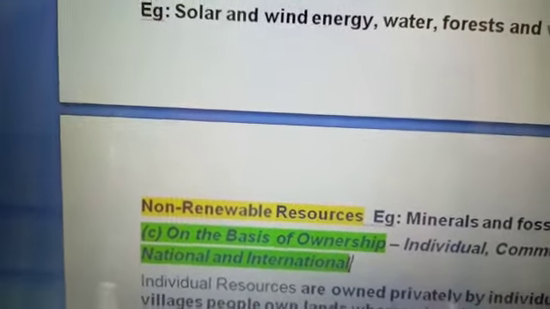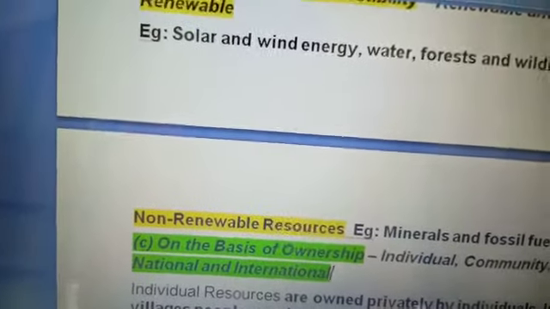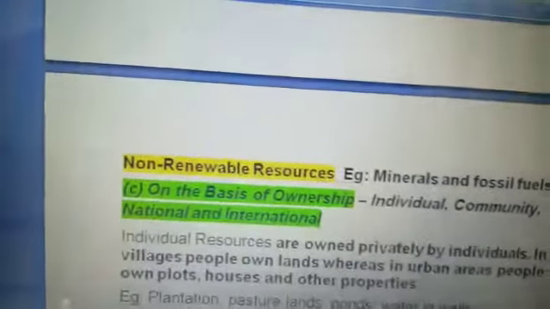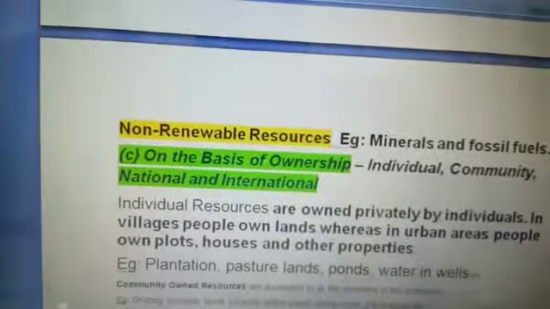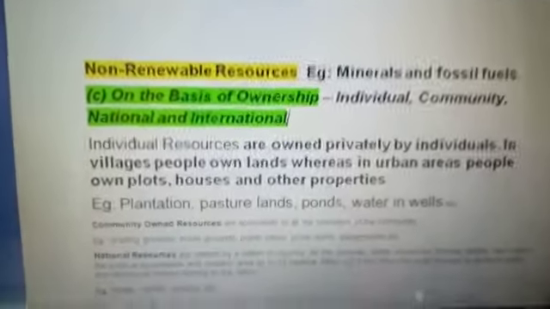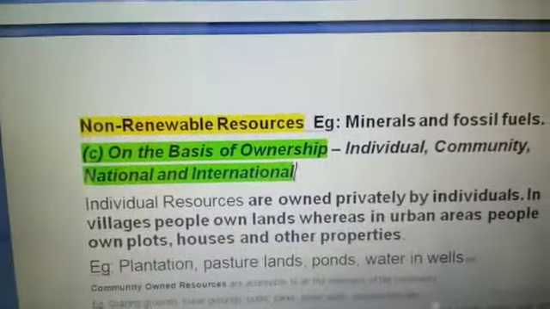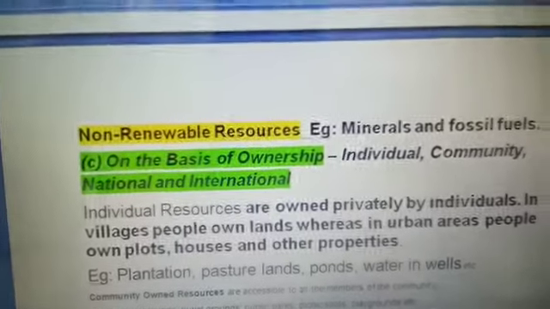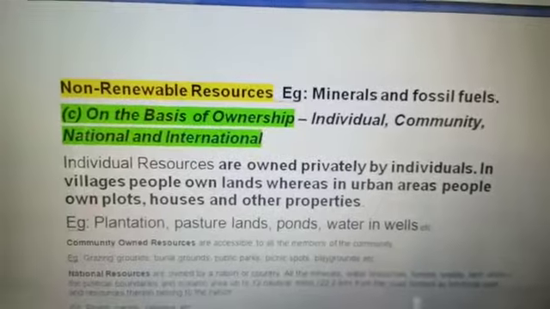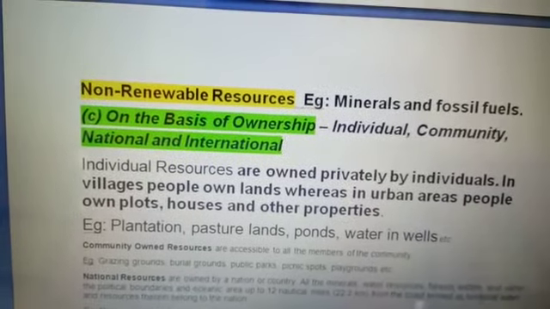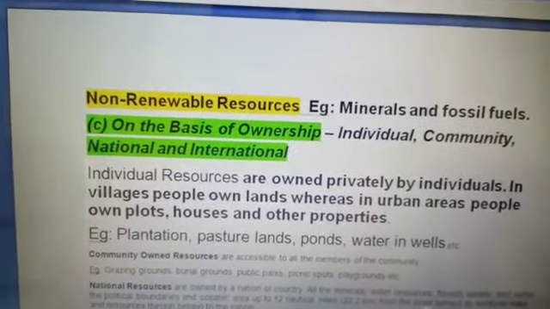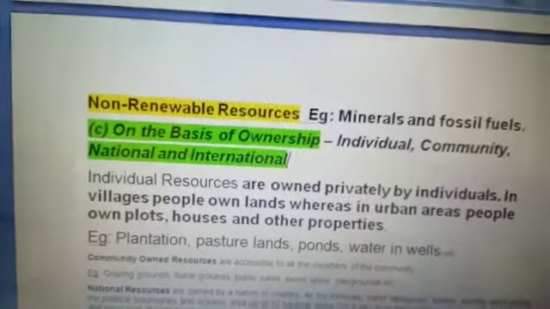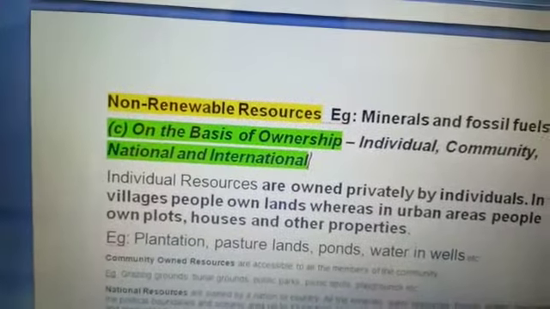Now the third category is on the basis of ownership. On the basis of ownership, we can classify resources into different categories. First are individual, community, national, and international. Let us see individual resources first.